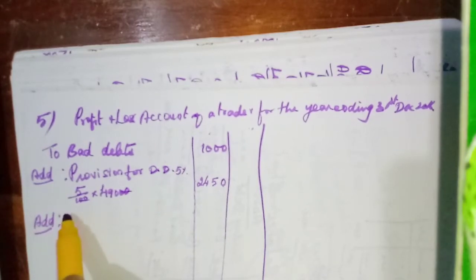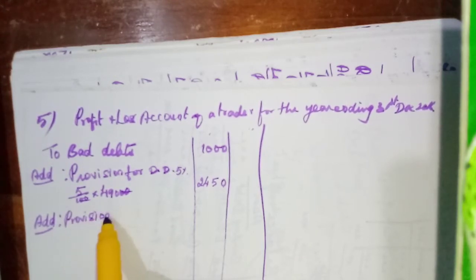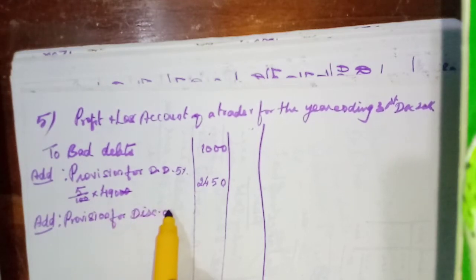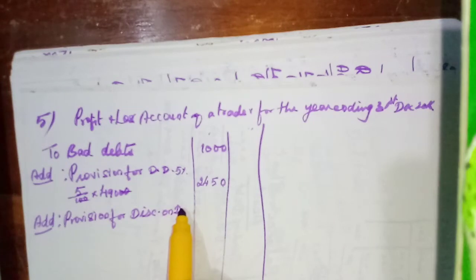Then add the next one, provide 2% for discount on debtors. So provision for discount on debtors. Now we need to calculate.